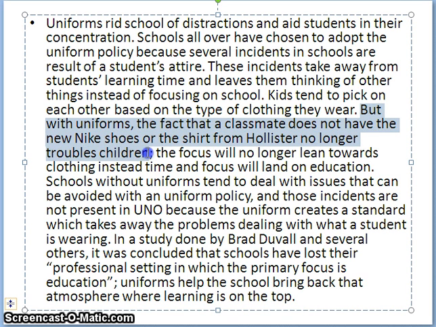I remember now that I did not get this from my own brain. This whole thing about Nike shoes and Hollister, I took that from a source. So I need to put a works cited or an in-text citation, so I'm going to put parentheses here. Now what goes in my parentheses? Well, I have to figure out what source that came from.